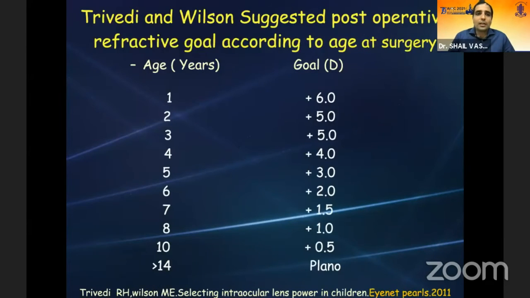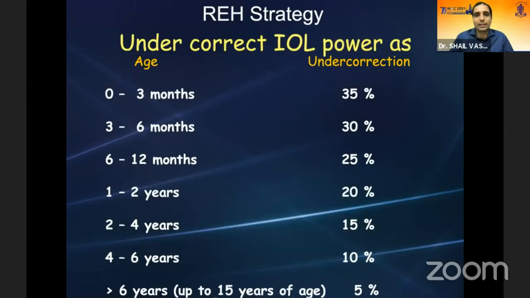the age keeps growing. Dr. Rupal Trivedi and Dr. Ed Wilson and their groups, again according to age, but they started with much younger children of 1 or less than 1 year of age. And as you can see, the younger the child, the more the residual hypermetropia or undercorrection. Having gone through several of these articles, as well as studying our own data, we follow this kind of strategy rather than the amount.